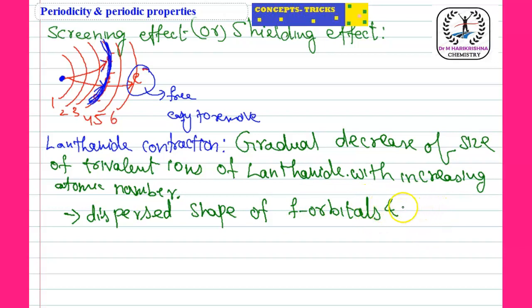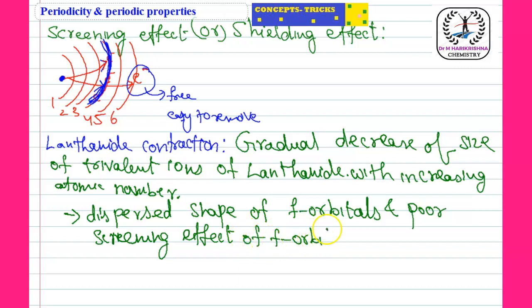Dispersed means a very complicated shape. So the poor screening effect of the F orbitals. Why does this lanthanide contraction arise? Due to the complex shape of the F orbitals, poor screening effect is possible, and then the size gradually decreases. So this is the lanthanide contraction.